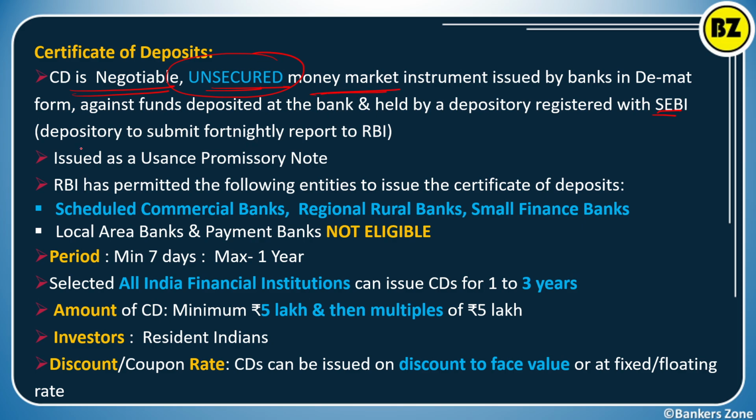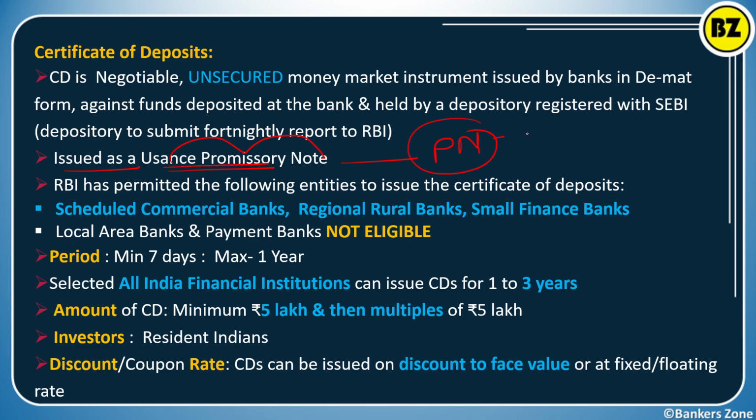Now, with the depository we are having our CD, which has to be submitted to the RBI on a fortnightly basis. Okay, the CD is issued as a usance promissory note. What do you mean by usance promissory note? It is simply a promissory note of payment: yes, okay, we are going to pay.